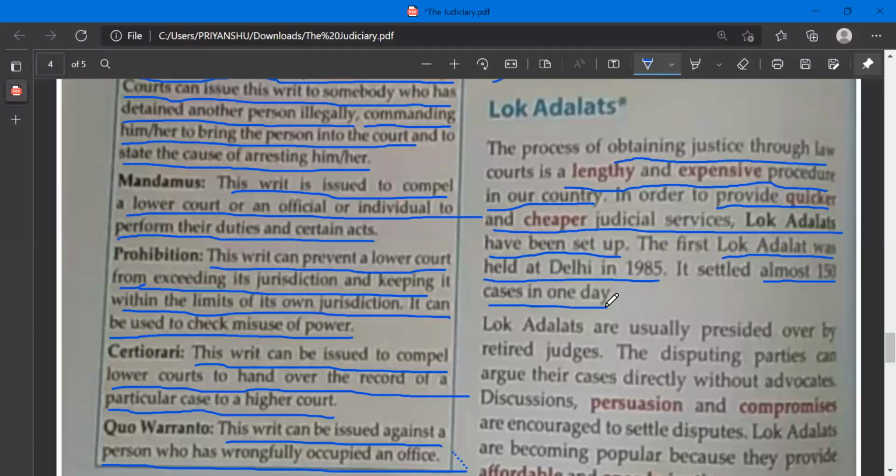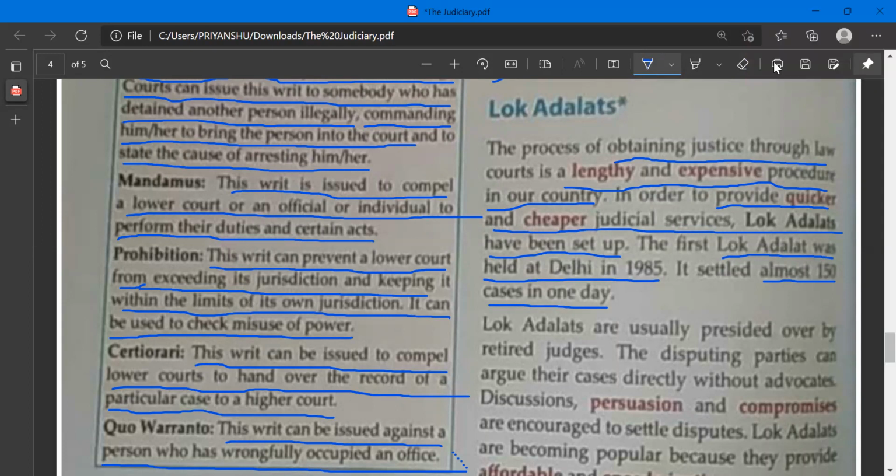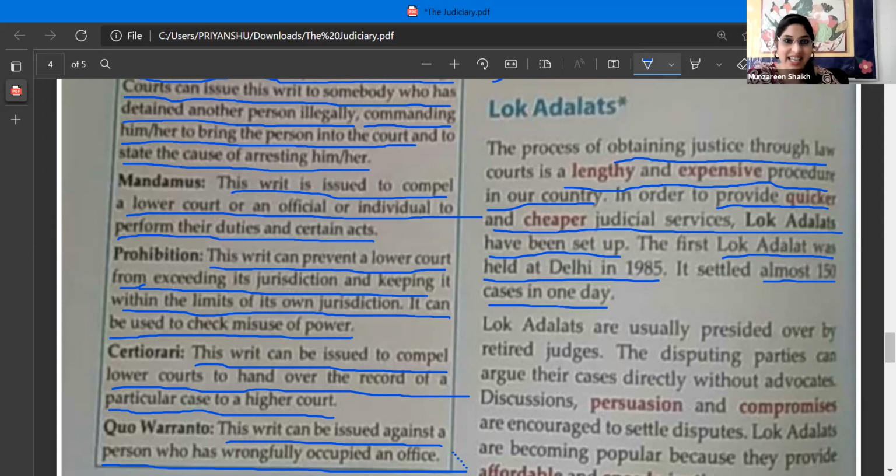OMG. Wow. Keep it up, Vivan. It settles how many cases, Vivan? He's also laughing. See, ma'am, 150. In a day. A day. That's the reason it is quicker and cheaper. And that's the reason most of us like such courts, right?